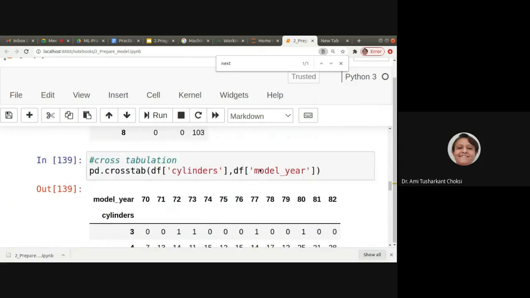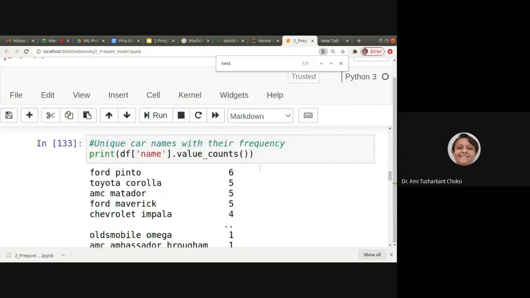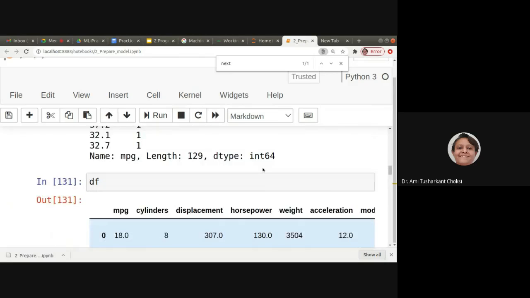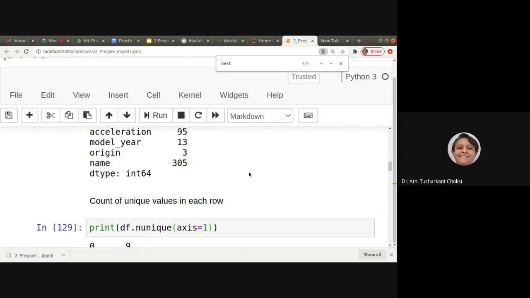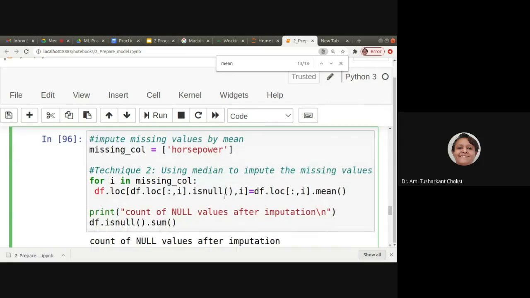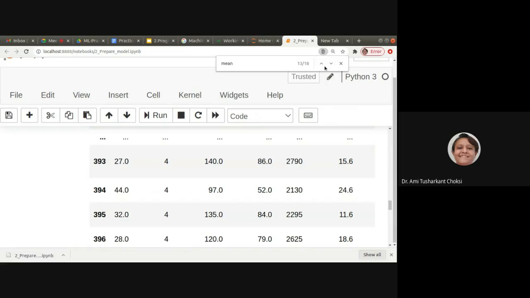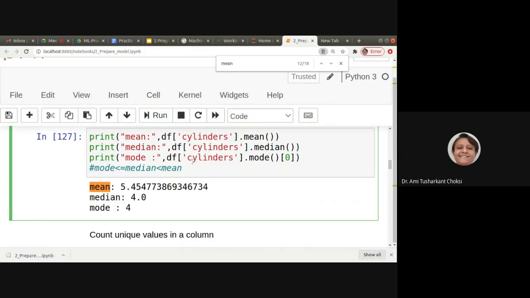Okay, so in the previous lecture a bit we have seen mean, median, mode. Let me recall that for you. Where is mean, right? Here it was that, right? No, mean is here only. Yeah, here this we have seen, right? So mean, if we want to find for a particular column, we have to use df of that particular column name dot mean, then same way dot median, as well as the same for mode.